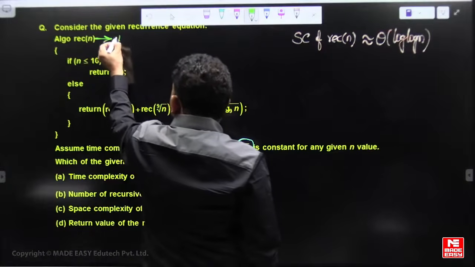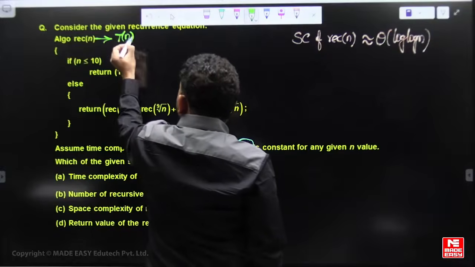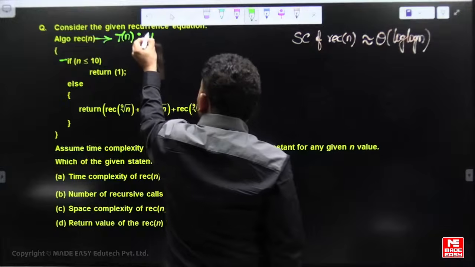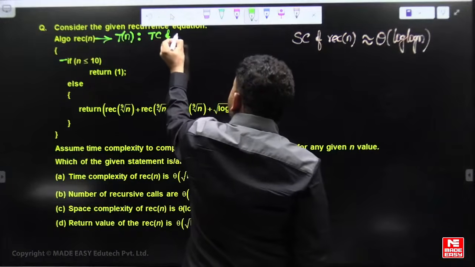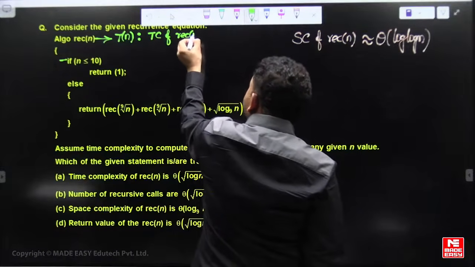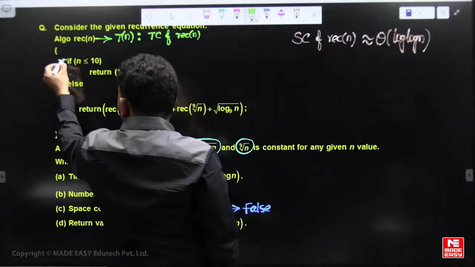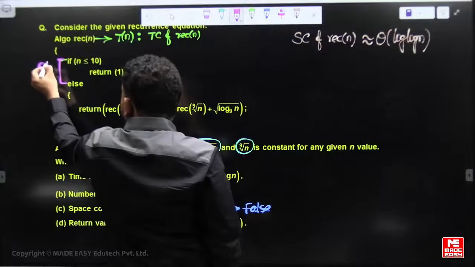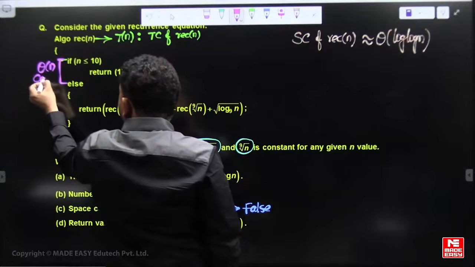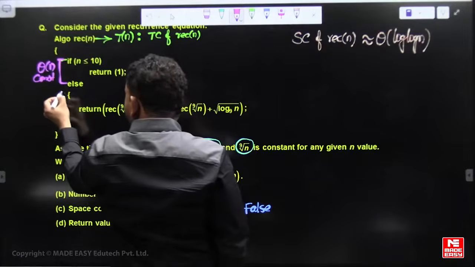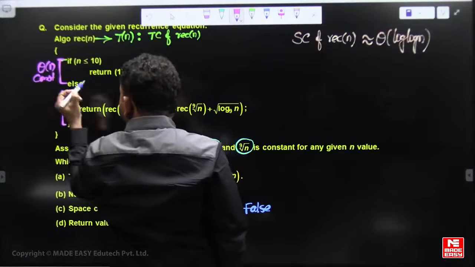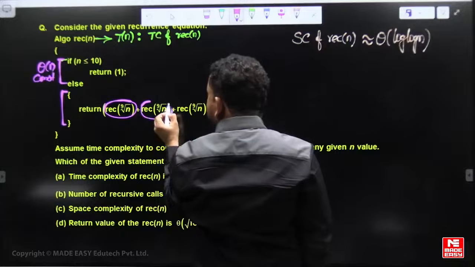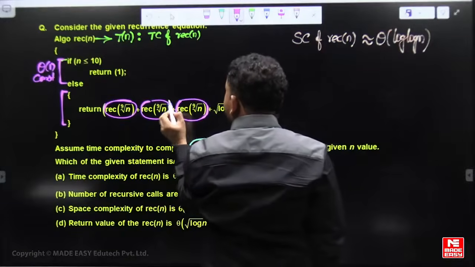If n is less than or equal to 10, it is constant time complexity. If n is more than 10, there are 3 subrecursions: recursive of 9th root of n, plus recursive of 9th root of n, plus recursive of 9th root of n.